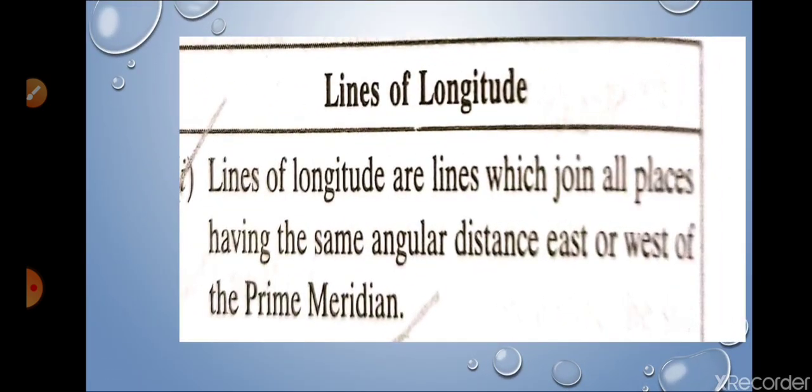Lines of longitude, I have given the definition here. Lines of longitude are the lines which join all places having the same angular distance east or west of the prime meridian. So I hope this answer is clear.